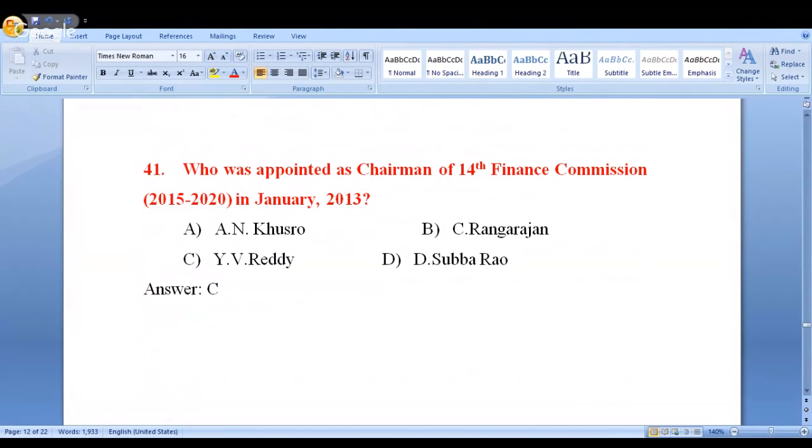You know this. But if you look at this question, in the brackets I have given something like 2015 to 2020, right? But this Finance Commission was appointed in January 2013. So what is this 2015 to 2020? It is important from the examination point of view. Yesterday, while discussing article number 280, I told you the President of India appoints the Finance Commission every 5 years. And the Finance Commission has a purpose, that also I discussed with you yesterday.